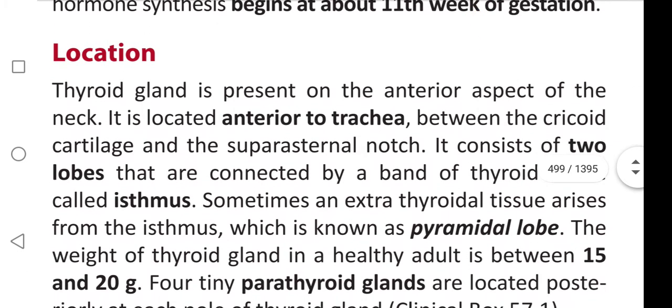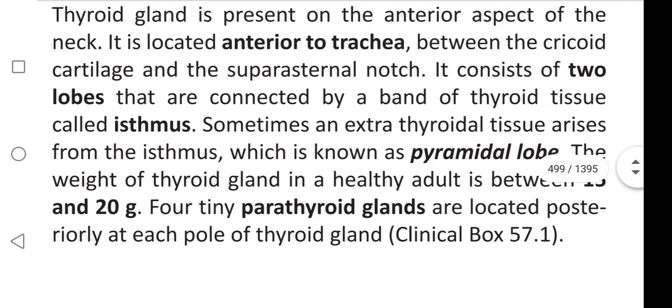Next, location. Thyroid gland is present on the anterior aspect of neck. It is located anterior to trachea between cricoid cartilage and suprasternal notch. It consists of two lobes which are connected by a band of thyroid tissue called isthmus.